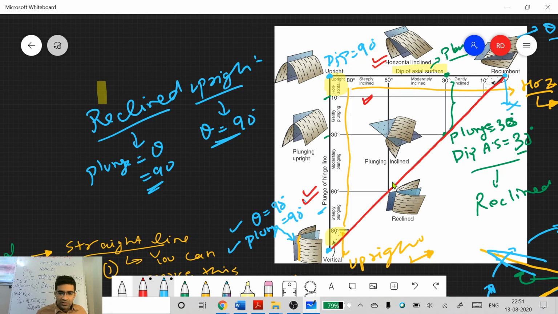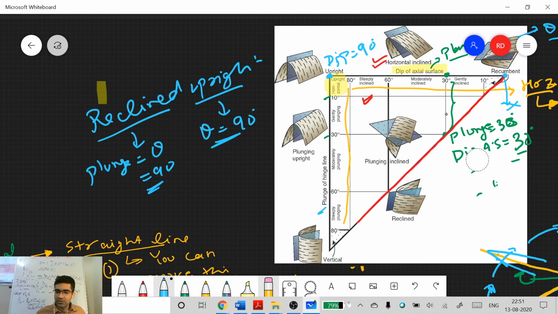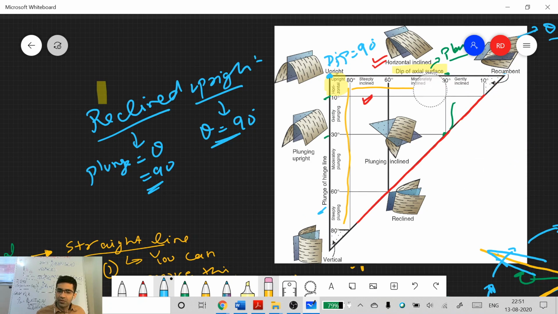For example, what will you call this kind of fold? Sir, can you please explain which one is non-plunging? So all these folds here. I will make it clear again. I will erase this stuff so that we can discuss these things, because everything in this you can read. So what do you think, which of these will be non-plunging?